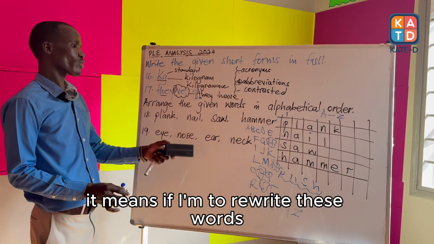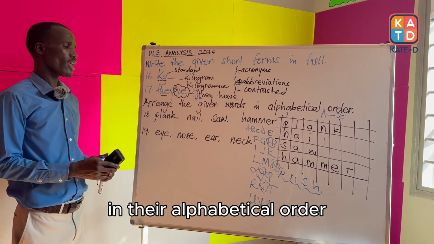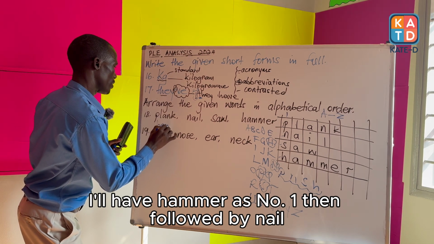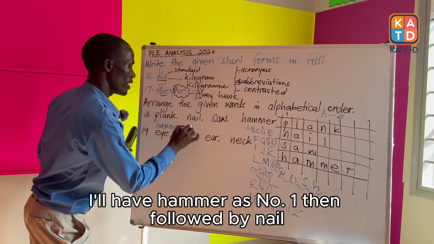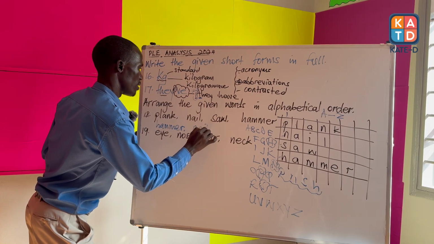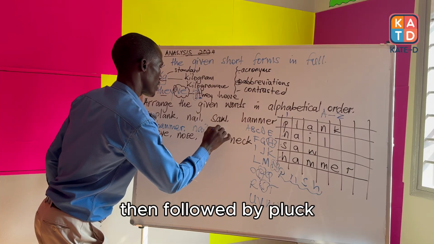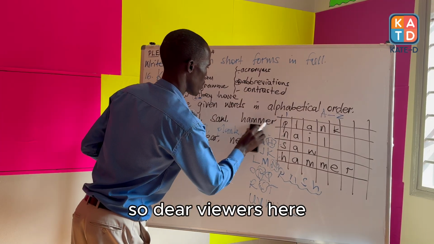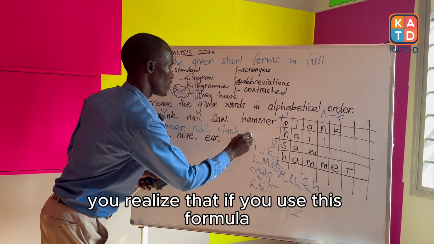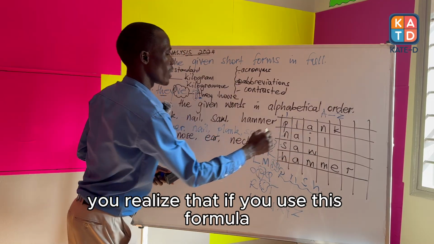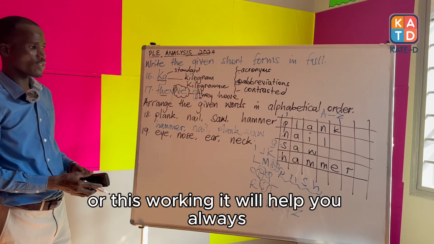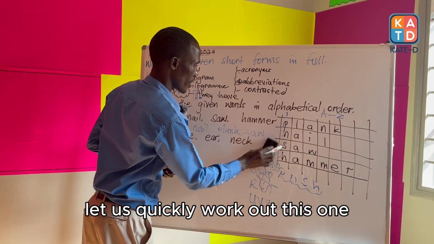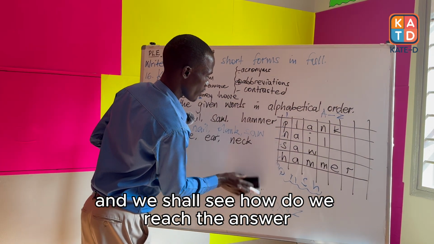It means if I'm to rewrite these words in their alphabetical order, I will have hammer as number 1, then followed by nail, then followed by pluck, and lastly I shall have the word so. So dear viewers, here you realize that if you use this formula or this working, it will help you always to tell the correct order of these words. Let us quickly work out this one and we shall see how we reach the answer.